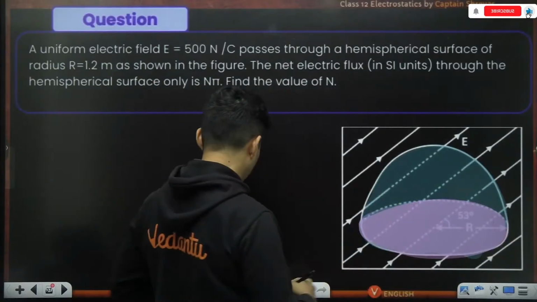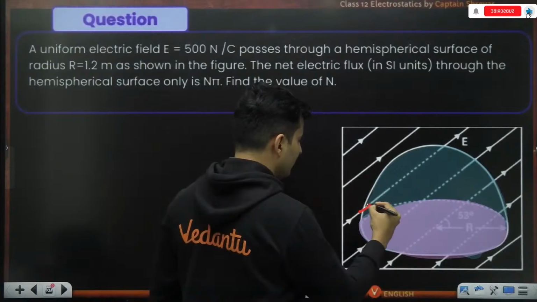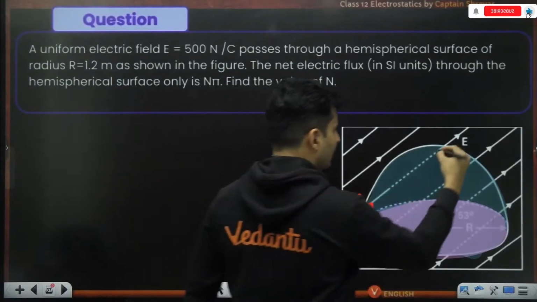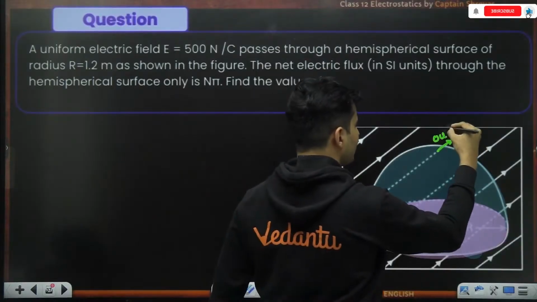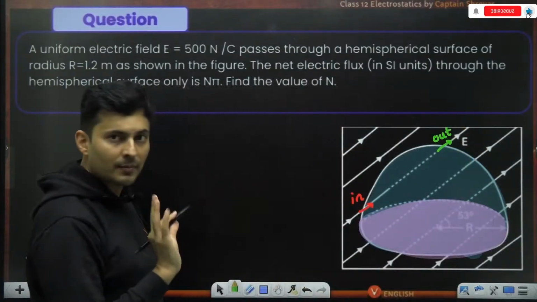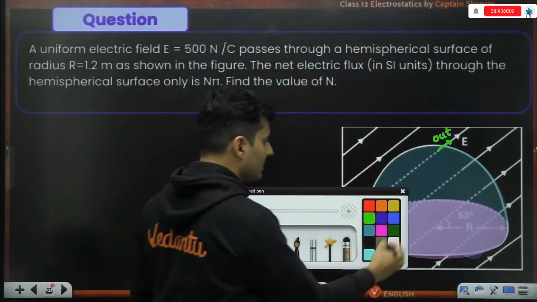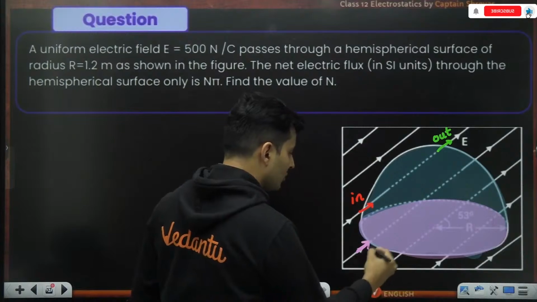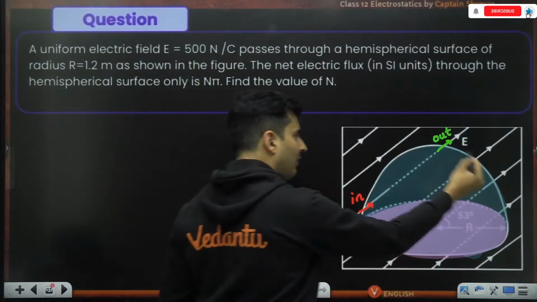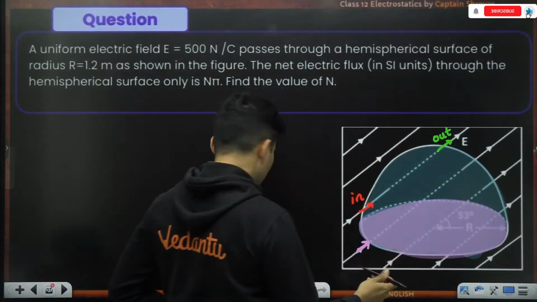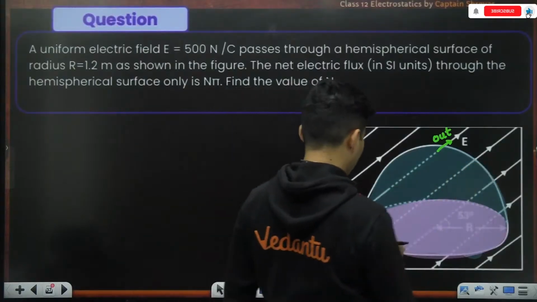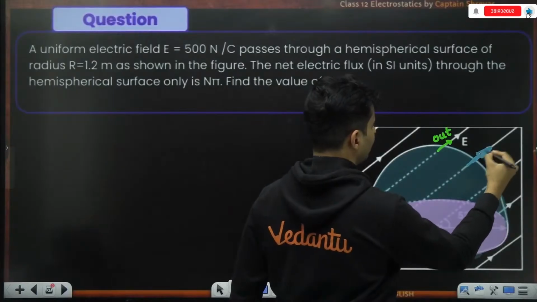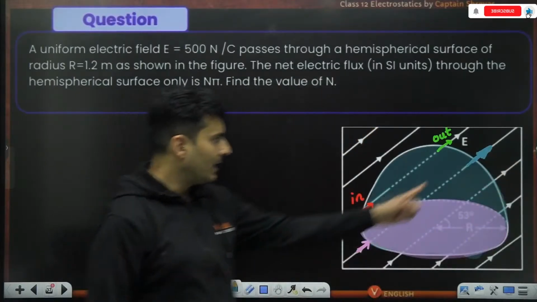Just look at some of the field lines, guys. It is very obvious. This line is going in, and the same field line is coming out over here, so it has no net contribution to the flux. Whatever flux is going in over here, that same flux magnitude-wise is also coming out from here.